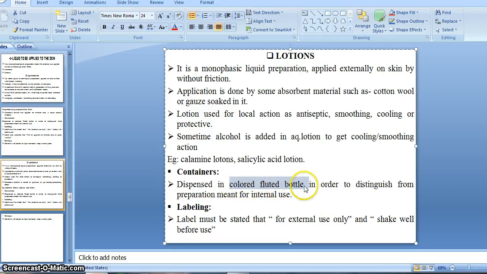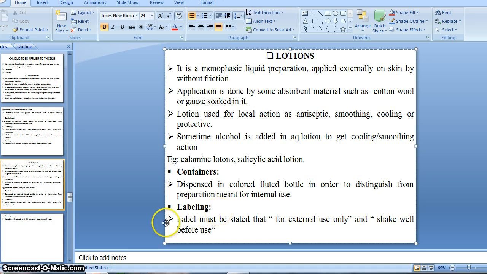This colored fluted bottle is recommended because we can easily distinguish the preparation from those meant for internal use. That's why for lotions and liniments we suggest the use of colored fluted bottles. Then labeling, which is some statement or instruction that should be written over the label.